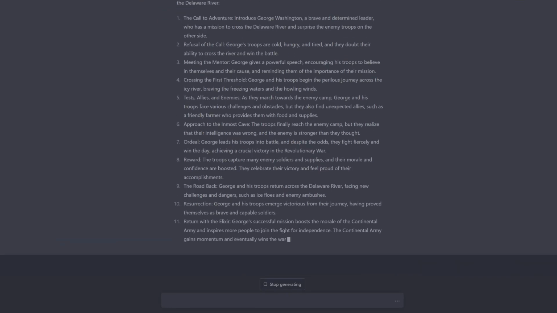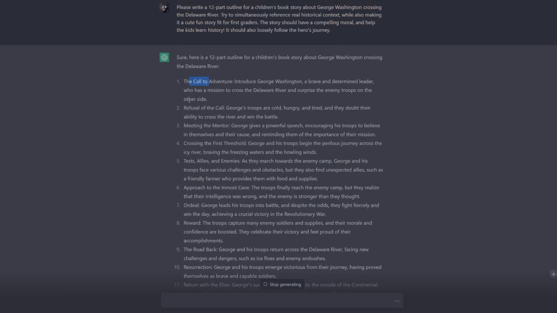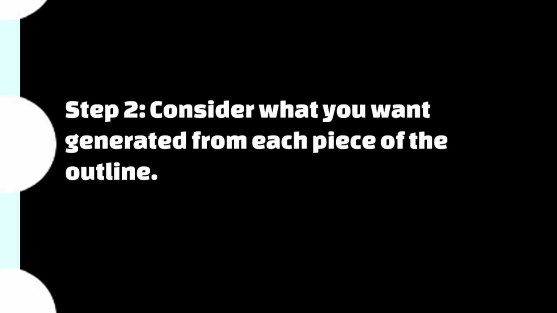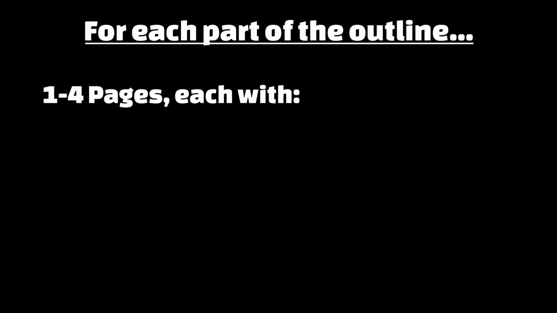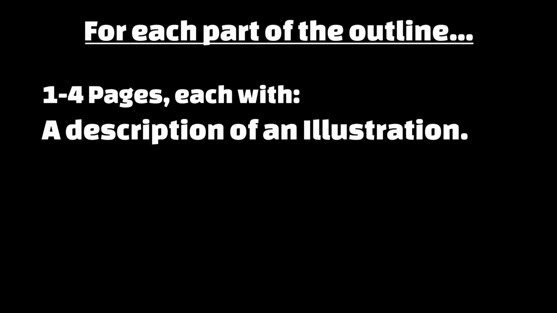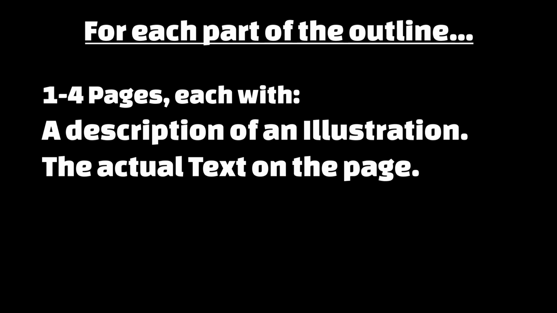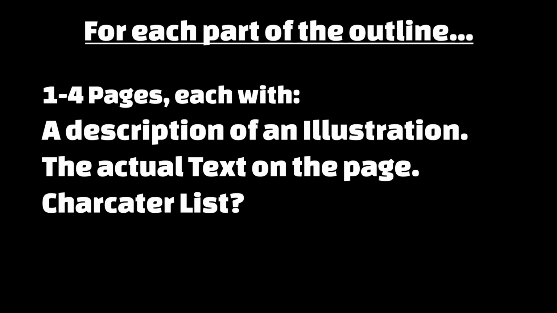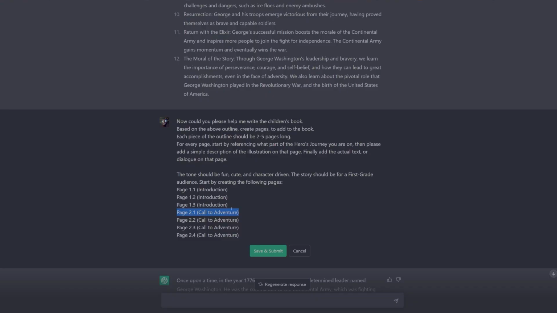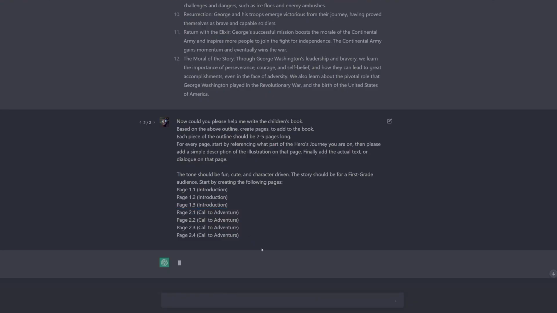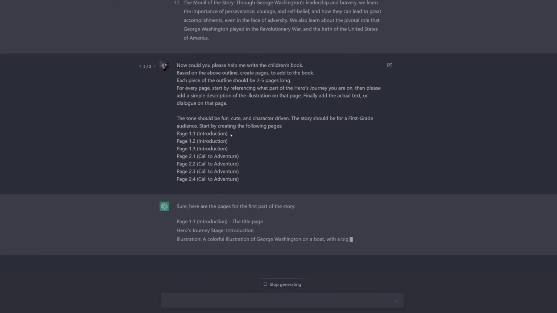Next, I thought about what I wanted generated from each piece of the outline. For me, it was several pages per outline part, with each page consisting of an illustration and text. However, it could be whatever you need, whether it's the description of a character, a scene, or even dialogue. Once it was clear to me what I needed from ChatGPT, I wrote a prompt that clearly explained what I wanted, with as much detail as possible.